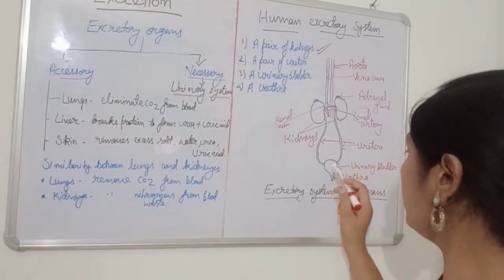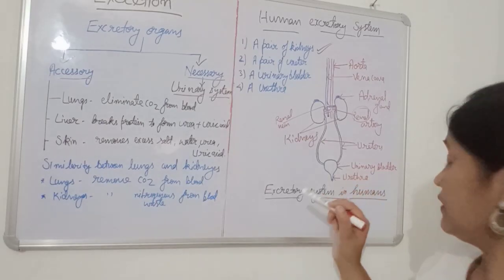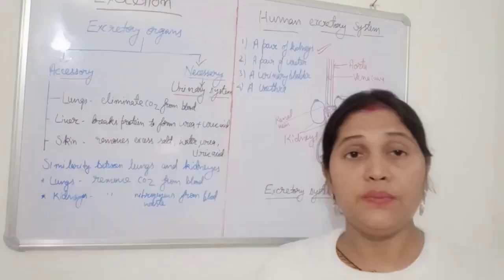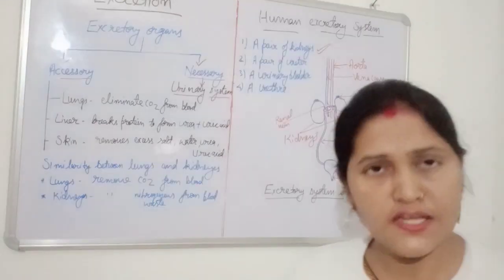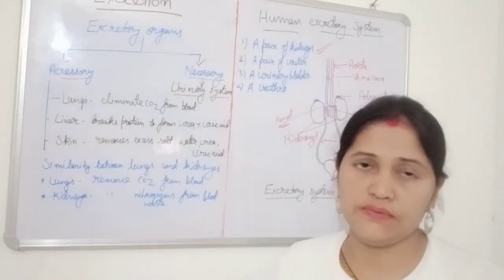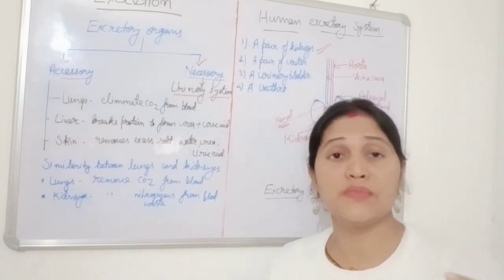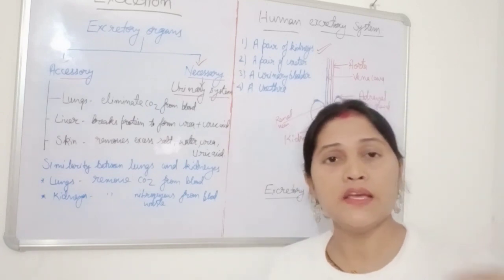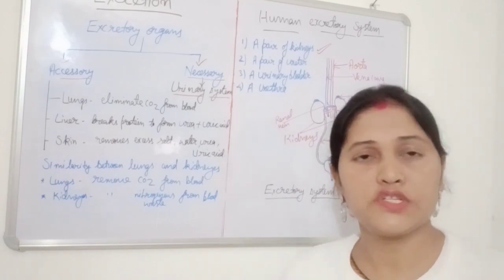When the urinary bladder is completely filled with urine, it gives a signal to the CNS, the central nervous system. Once the central nervous system gives the instruction, you immediately remove this urine, without wastage of time.